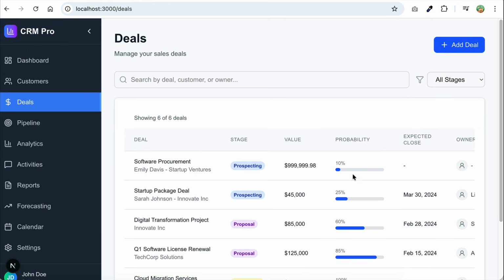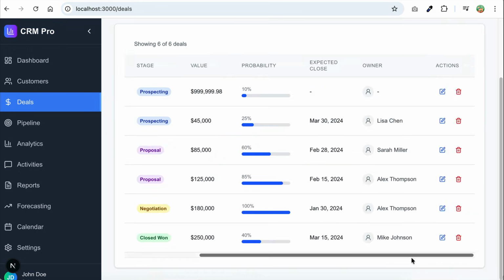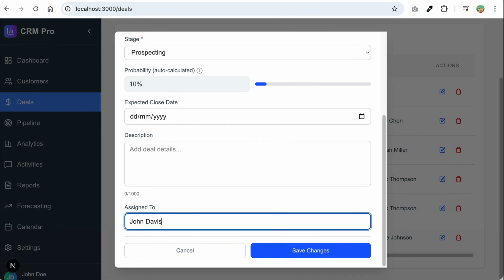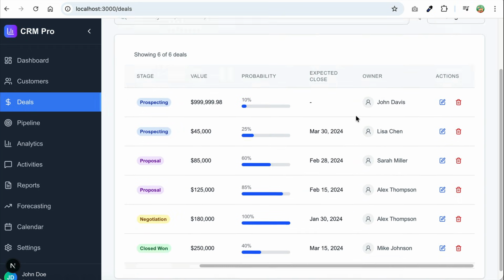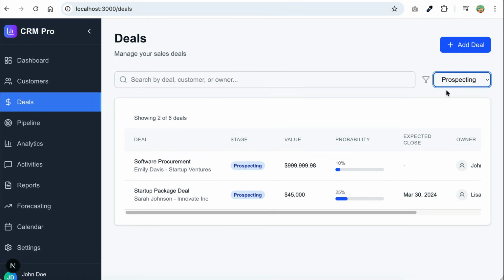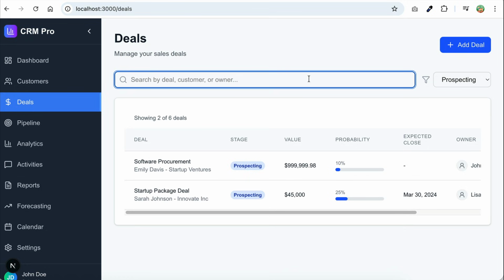And the new deal can be seen in the table over here. Let's try to edit that, maybe add the deal owner. And now the deal is updated. We can also filter the deal with this button. And then we can also search for a specific deal with the search bar. Alright, this is quite good.